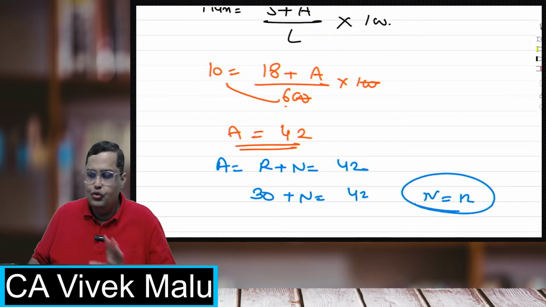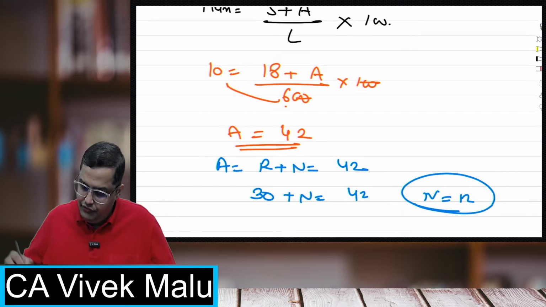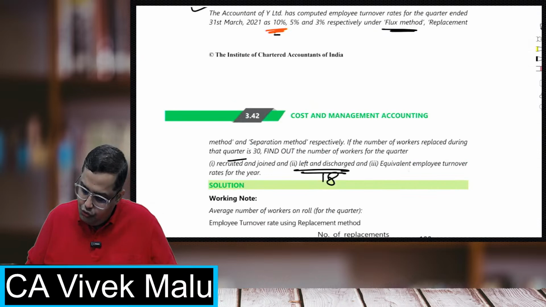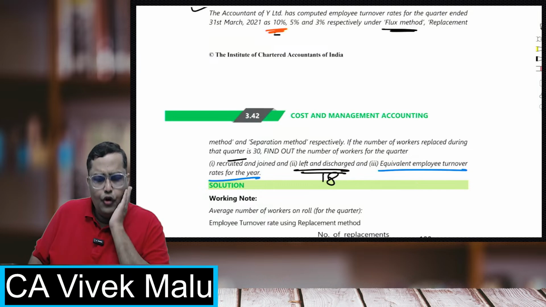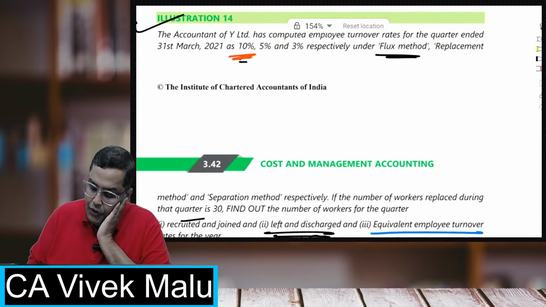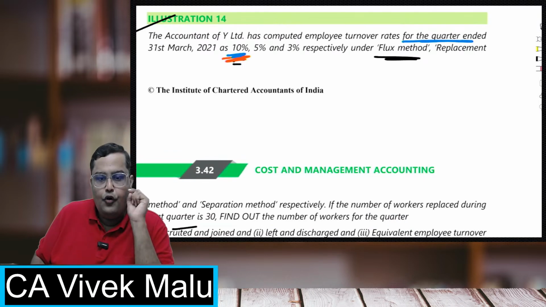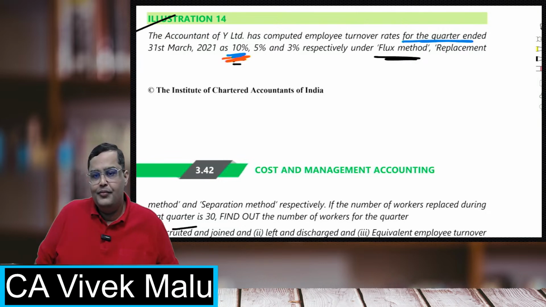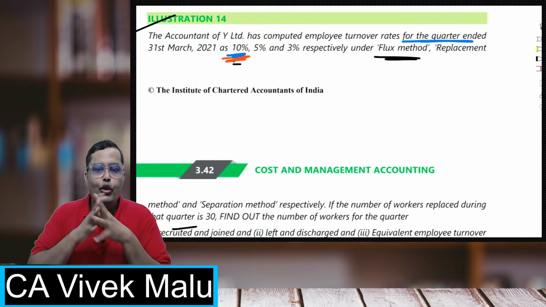They have not asked you, but still we have calculated the new joinings, just to show you, new joinings are coming 12. Okay, perfect, students. Now they have also asked you the equivalent employee turnover rate for the year. Sir, what do you mean by this? Beta, for the quarter, if the rate is 10%, what is the rate for the whole year?